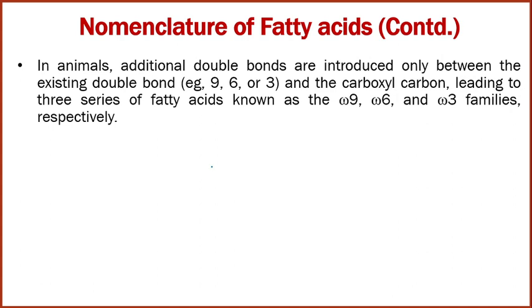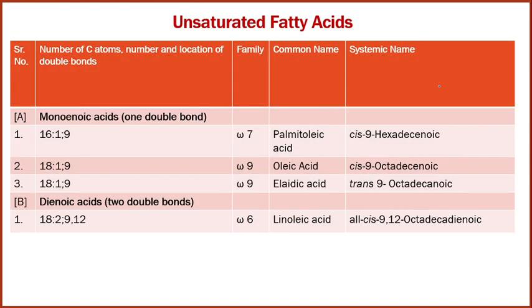In animals, additional double bonds are introduced only between the existing double bond, like 9, 6 and 3, and the carboxyl carbon, leading to three series of fatty acids that are very common: the omega 9, omega 6 and omega 3 families respectively. Now let us start with the unsaturated fatty acids.